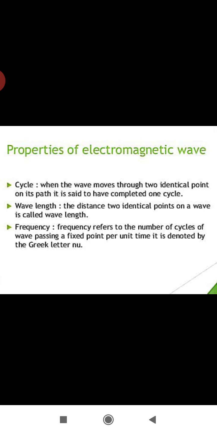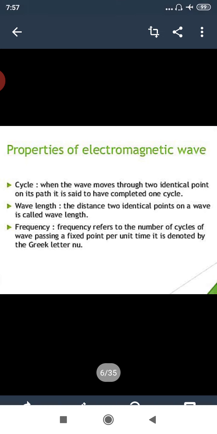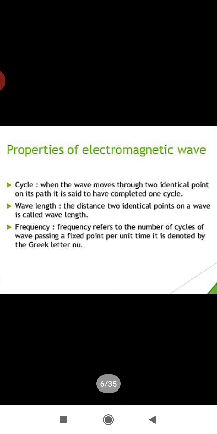And then if you go to the visible light waves, you will have 4 into 10 raised to 14 to 8 into 10 raised to 14 cycles per second. And then you will have 470 nanometer wavelength to 380 nanometer wavelength, and its frequency is 4 into 10 raised to 14 to 8 into 10 raised to 14 hertz.